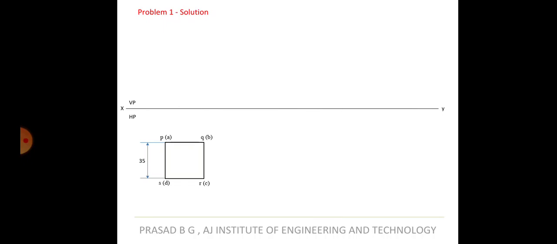It's not necessary that you give it as P bracket A only. You can also give it as A bracket A1. Okay, naming is up to you. You can give it as A, A1, B, B1, C, C1, and D, D1, or you can give any other alphabets as it is given here, A, B, C, D, and P, Q, R, S. That doesn't matter. But what is important here is to understand what you mean by P bracket A and what you mean by Q bracket B.